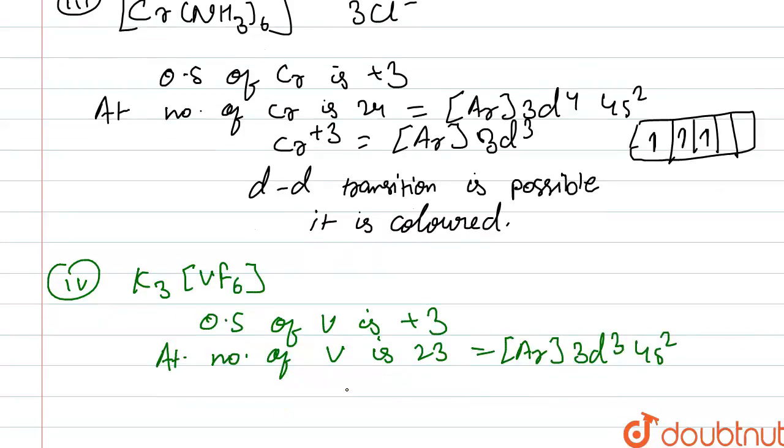So here it is V3+, so it becomes argon 3d2, right?